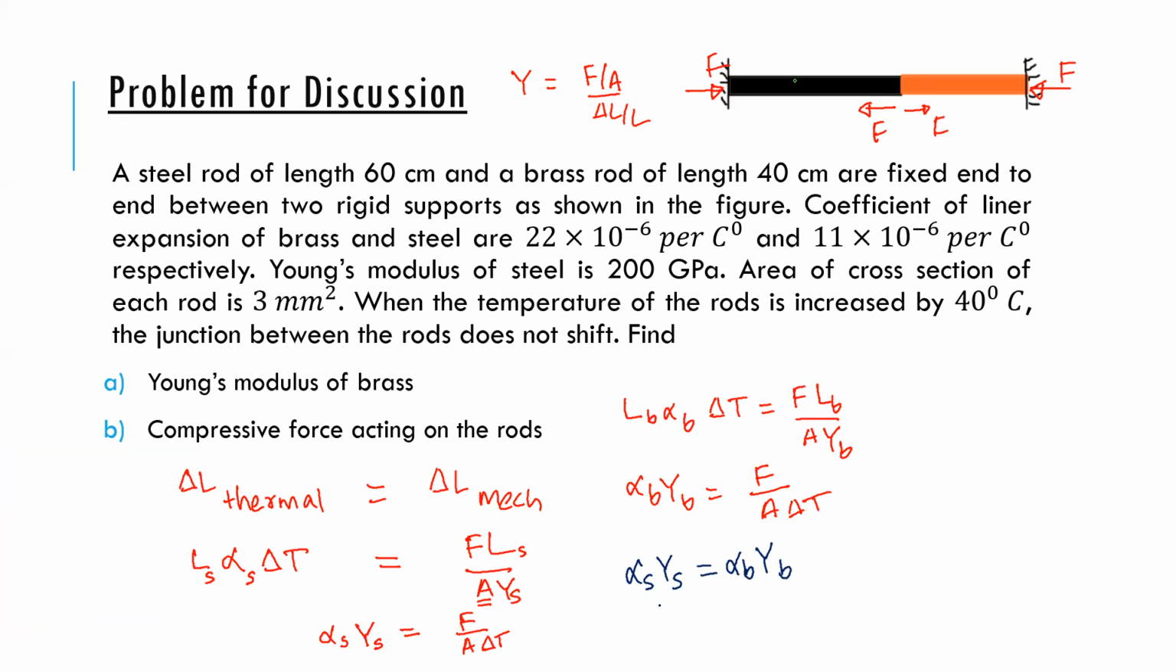So from here, alpha steel is given, which is 11 into 10 to the power minus 6, and Young's modulus of steel is given as 200. Alpha for brass is 22 into 10 to the power minus 6. Then Young's modulus of brass would be how much? I think this is 100 GPa. Now, once you get this, I can use either of the equations to find the force.